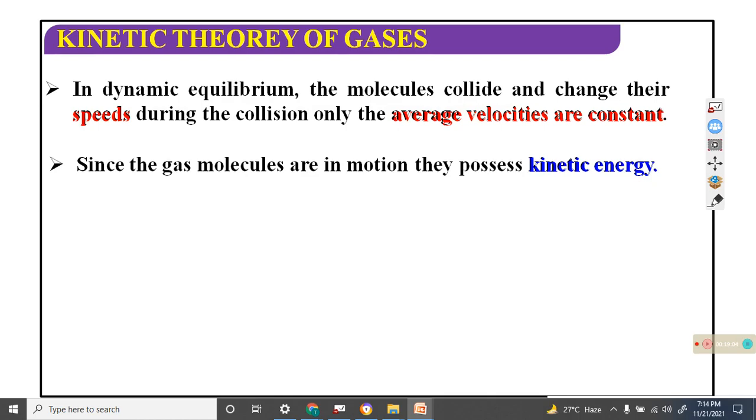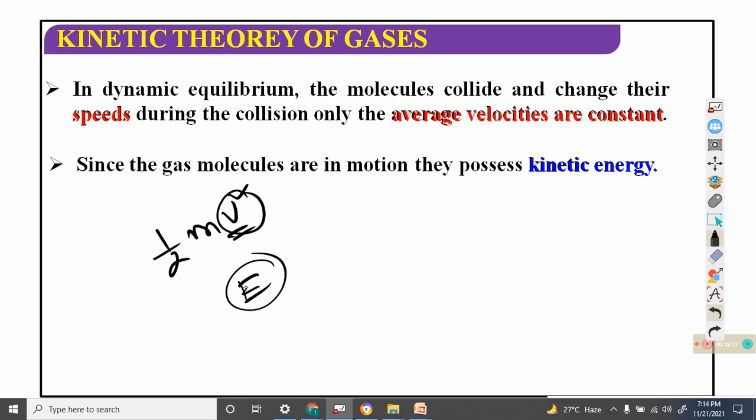Kinetic energy means half mv square. I think everybody knows it. If the particle is in motion, that is, if it has some velocity, then there will be kinetic energy. And what is the relation between kinetic energy and momentum? Kinetic energy equals p square by 2m.